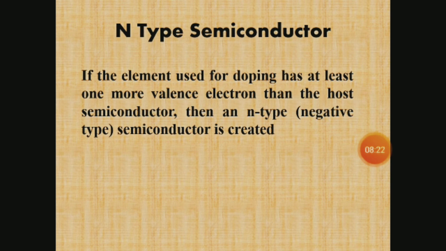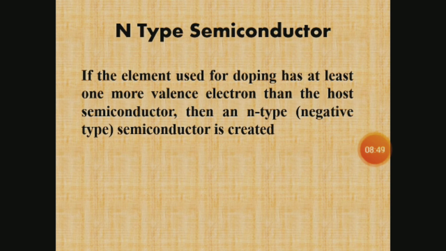Thus at 50 to 100 Kelvin, all the electrons in the impurity level are donated to the conduction band. Such an impurity level is known as the donor level, and the pentavalent impurities in germanium and silicon are called donor impurities. In an n-type semiconductor, electrons are the majority carriers and holes are the minority carriers.